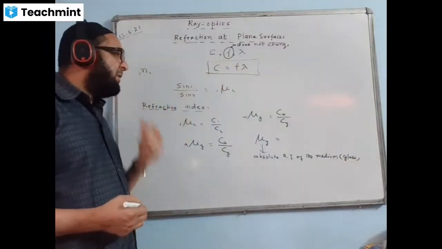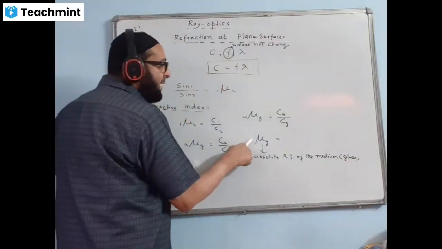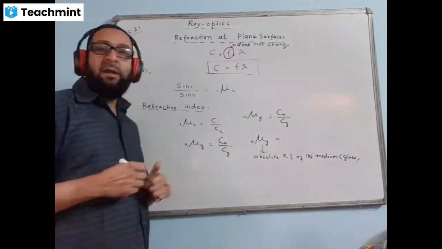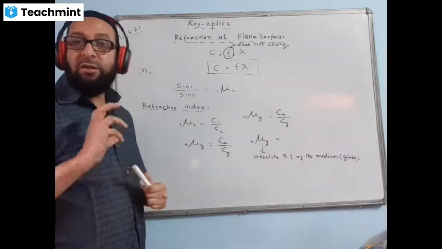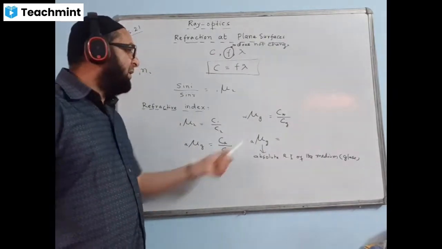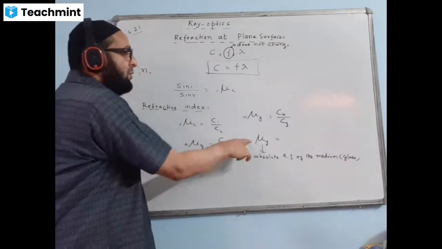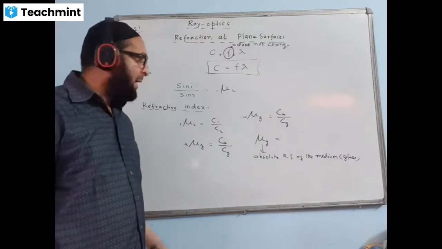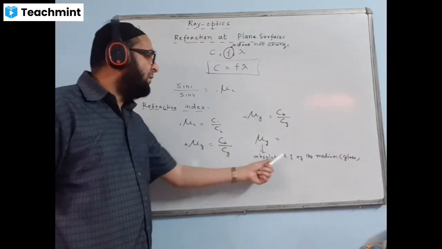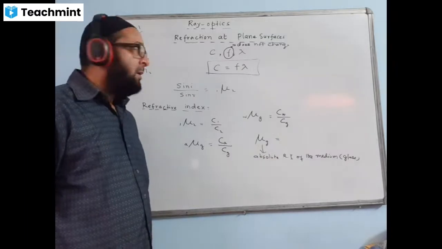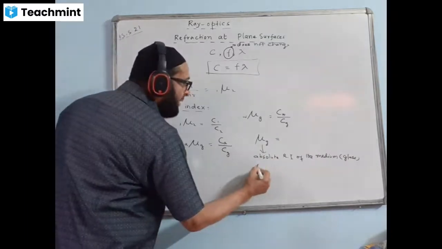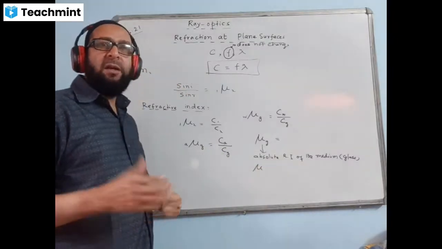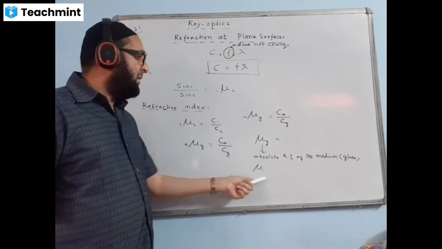This is the meaning of absolute refractive index of the glass, which means it is with respect to either vacuum or air. Here we can write either air or vacuum because the speed of light in air or in vacuum have almost equal values. So if nothing is mentioned, it is automatically either vacuum or air. Such a refractive index is known as the absolute refractive index of the medium, which we can write as mu. That medium can be any kind of liquid like glycerin, paraffin, any transparent medium. That means it is absolute.